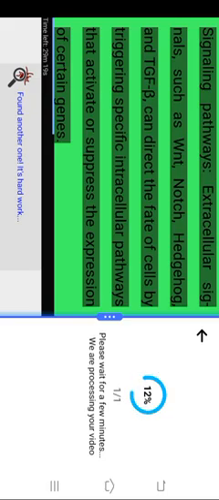Signaling pathways: extracellular signals such as WNT, Notch, Hedgehog, and TGF-beta can direct the fate of cells by triggering specific intracellular pathways that activate or suppress the expression of certain genes. Epigenetic modifications, changes in DNA packaging such as histone modifications and DNA methylation, also play a critical role in determining cellular commitment by influencing gene expression patterns without altering the underlying DNA sequence.